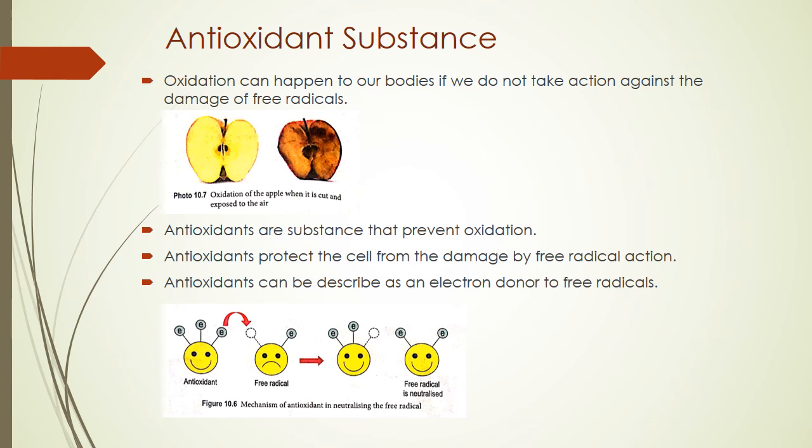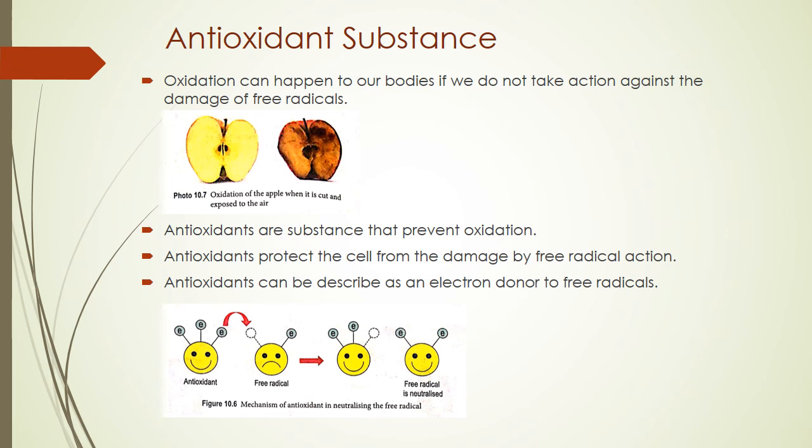So antioxidant can be described as an electron donor to free radical. Okay, now you look at the process of how this antioxidant is able to recover the free radical. Look at the first antioxidant. They have 3 electrons. Normally we need only a pair of electrons.